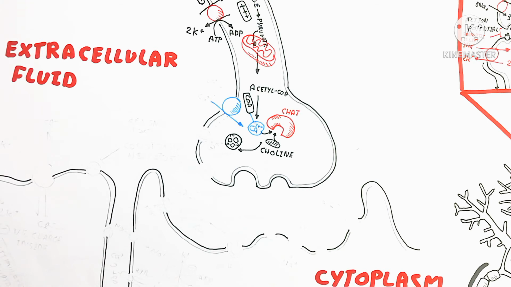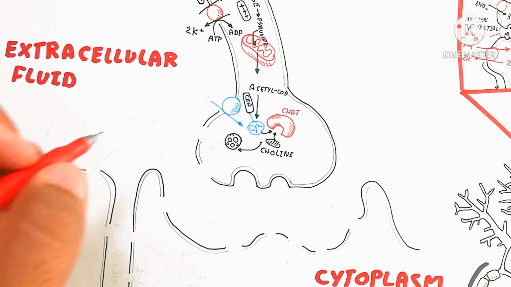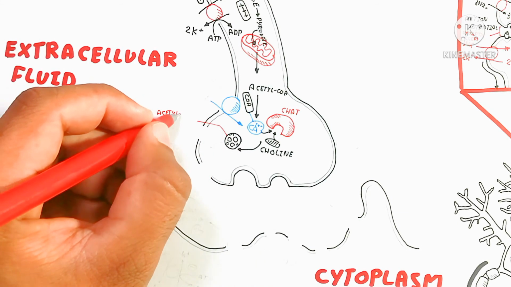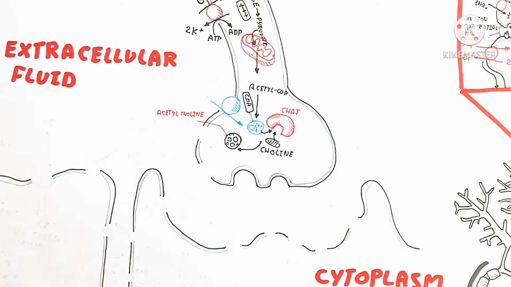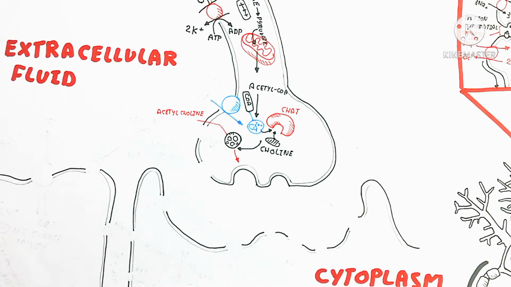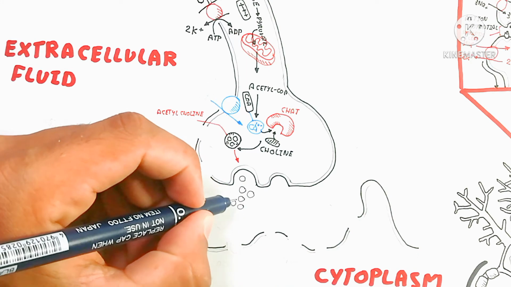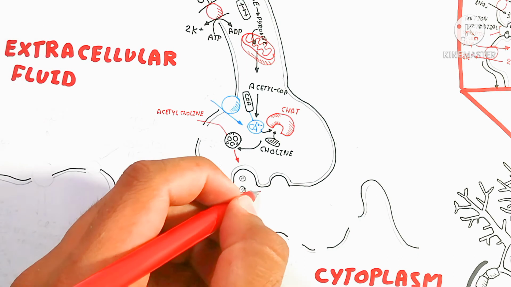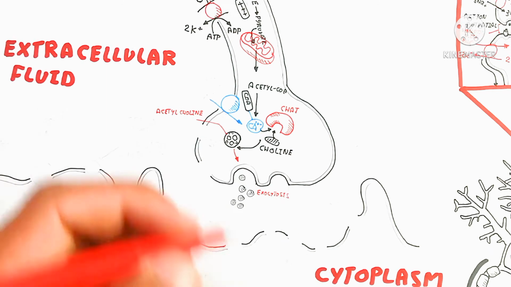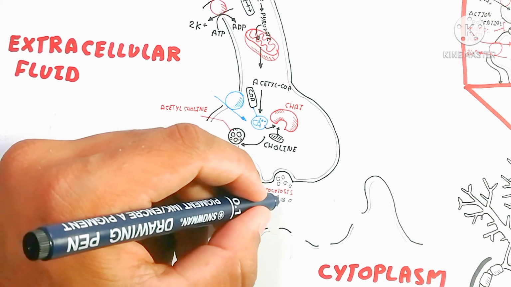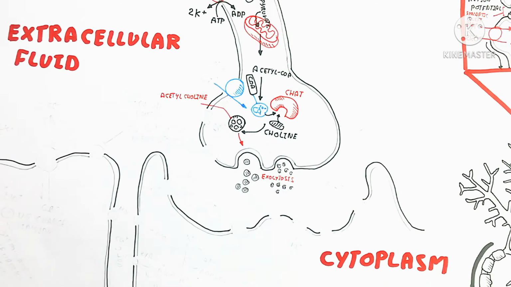Basically, it creates more electrons than potassium, so potassium moves inside, which creates more negative ions, and the release of the acetylcholine neurotransmitter outside is known as exocytosis. Endocytosis comes after the exocytosis.